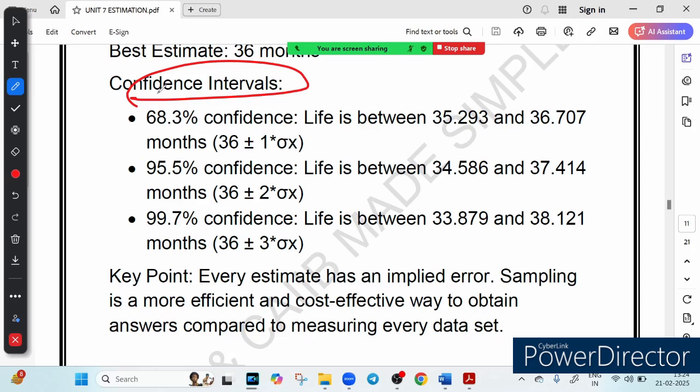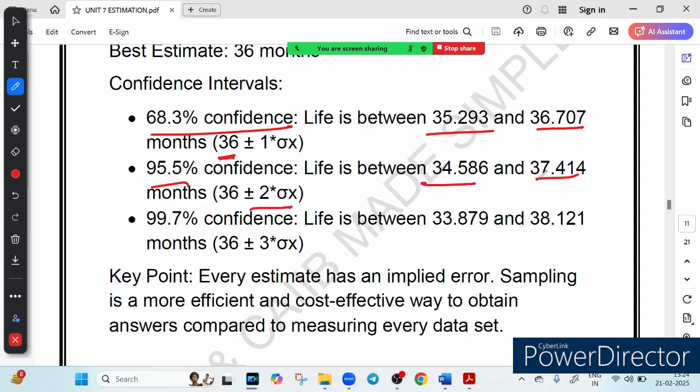Based on our sample, we calculate different confidence intervals. For the 68.3% confidence interval, the battery life is between 35.293 and 36.707 months. This is 36 plus or minus 1 times sigma x, where 36 is our mean. For 95.5%, we take 2 standard errors, so life is between 34.586 and 37.414. At 99.7% confidence level, we take 3 times sigma x, so life is between 33.879 and 38.121.